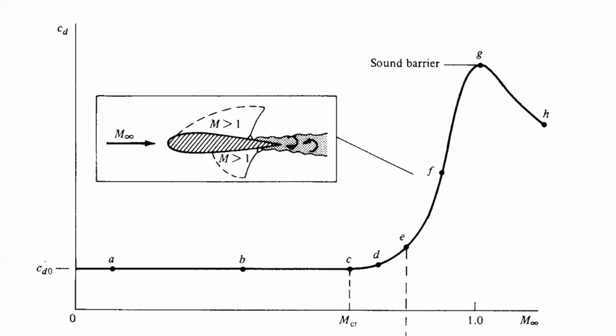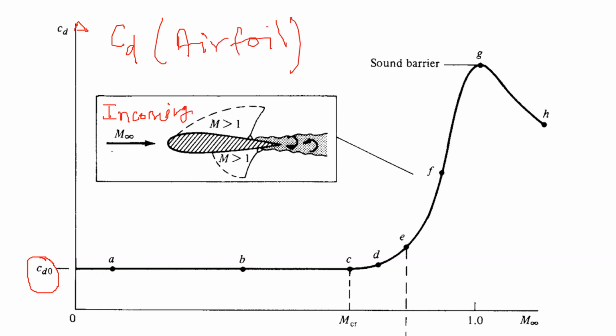What is this? This is CD naught. We call it profile drag, CD naught, and this is the overall CD. Now what happens is this CD varies like this when we increase the Mach number of the incoming flow. So this is the incoming flow Mach number, and this is the CD that is experienced by the airfoil. So this is the CD of the airfoil.